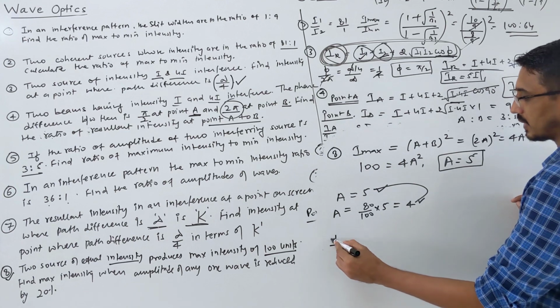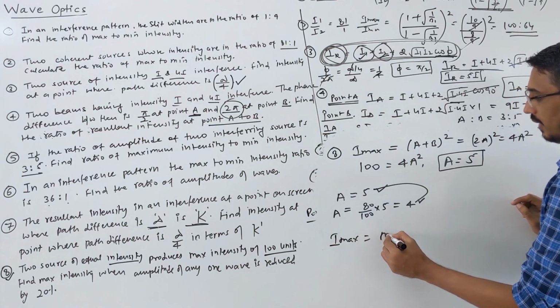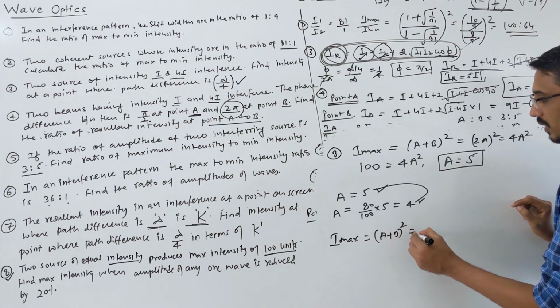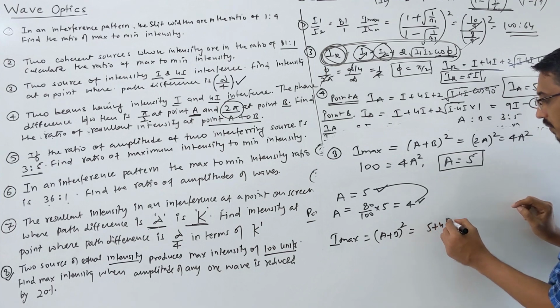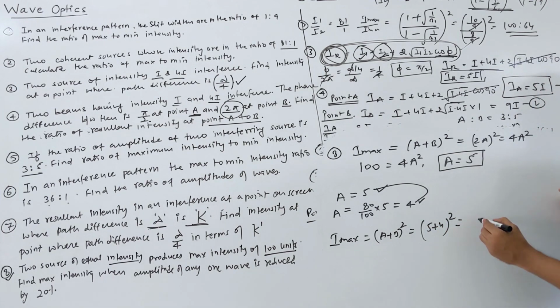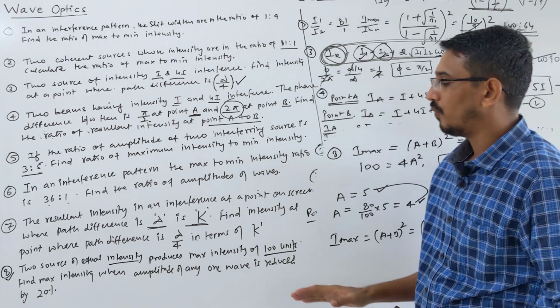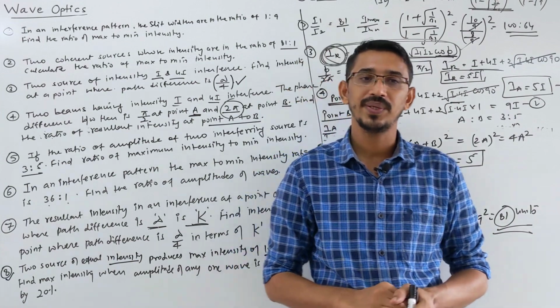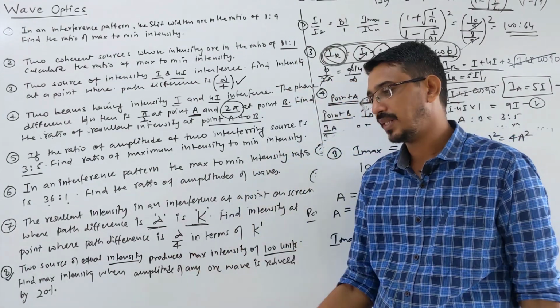So now what is I max? I max is again A plus B whole square. A is 5, B is 4, and the square of this, 9 squared, gives 81 units. That's your answer. Correct. The amplitude of one wave was reduced by 20%. One wave we kept the same.